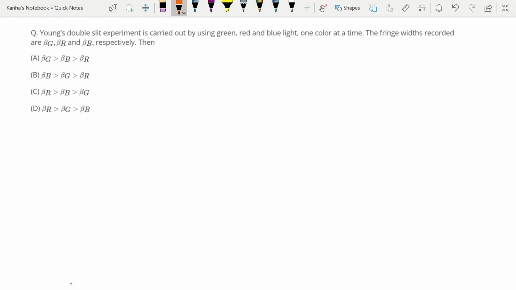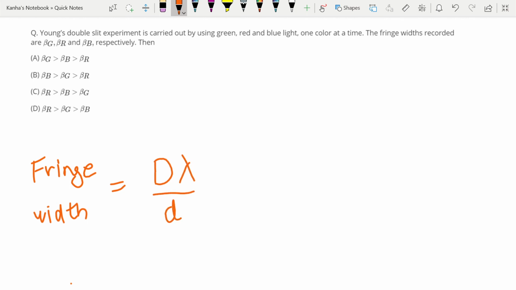Young's double slit experiment is carried out by using green, red and blue light, one color at a time. The fringe widths recorded are beta G, beta R and beta B respectively. Then which of the following is true? So as you know, the fringe width beta is nothing but lambda D by d.